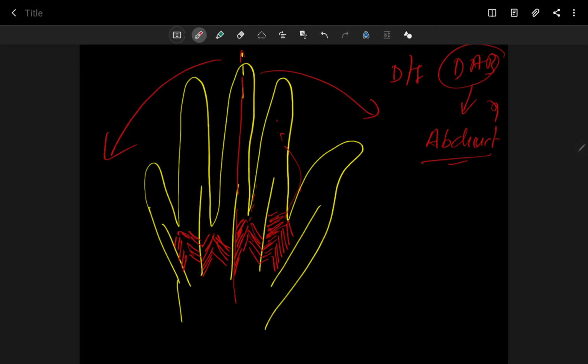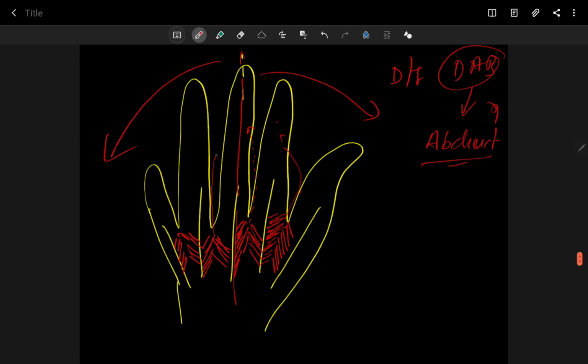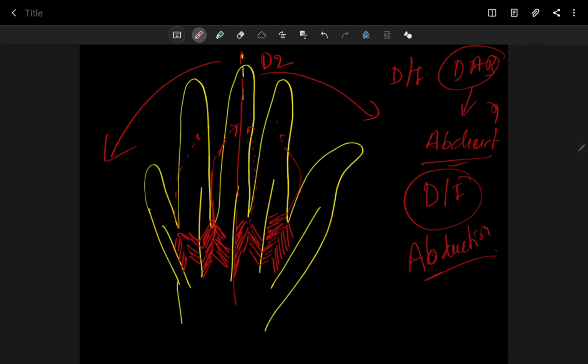You can see they go and attach to the dorsal digital expansion of the middle finger, and this one also goes into your middle finger. So both are attached to the middle finger. This middle finger contains two dorsal interossei attachments, and the last one is here. And what is the action of the dorsal interossei? The action is abduction.